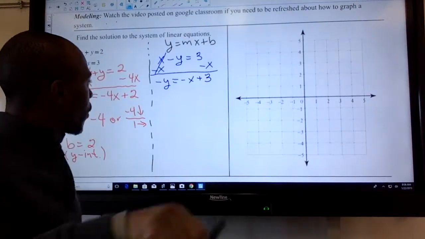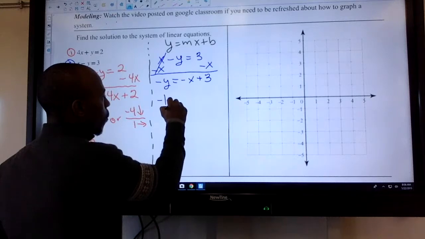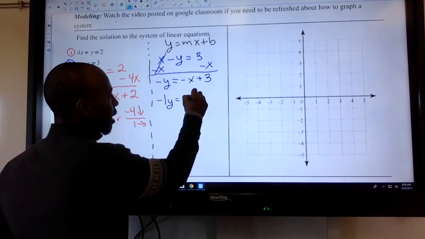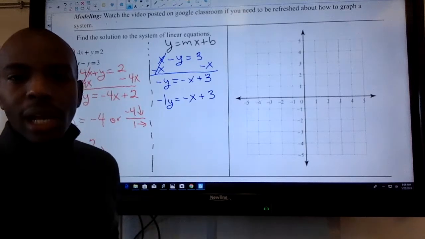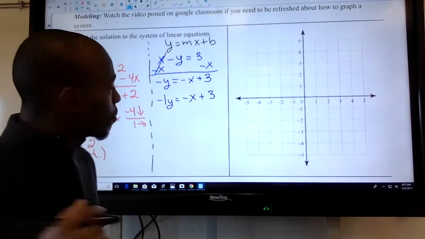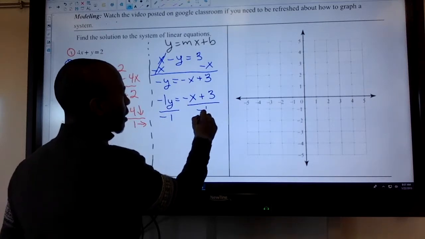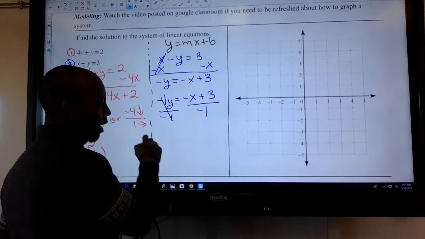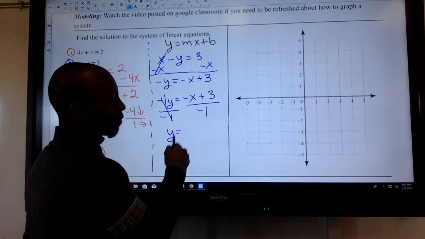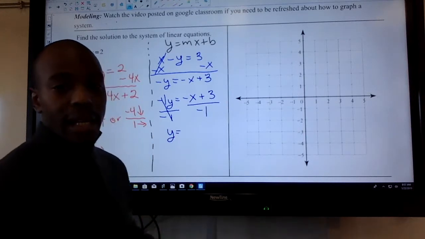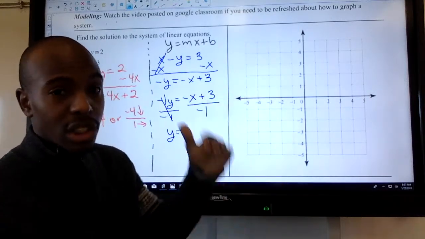So if I were to rewrite this, I can write negative 1 y is equal to negative x plus 3. In order for me to solve this, all I have to do is divide by a negative 1 on both sides. I end up canceling out the negative 1. I get y by itself. And I have to do negative x divided by a negative 1, and a negative divided by a negative becomes a positive. X divided by 1 is just x.